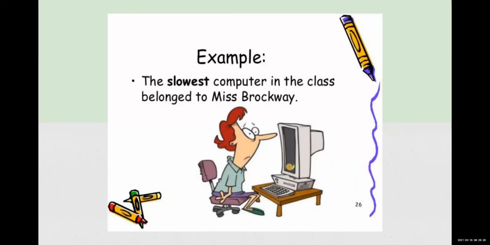The slowest computer in the class belonged to Miss Brockway. So Miss Brockway is having the slowest computer. Okay, there are many computers in the class, but the slowest one belonged to Miss Brockway. So making comparison between other computers and Miss Brockway's computer, we have used slowest. Est is added. You can see slow became slowest.